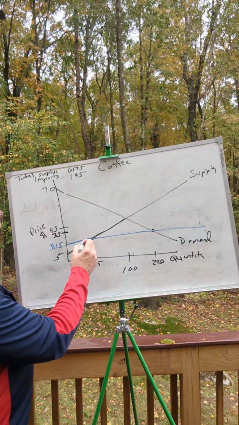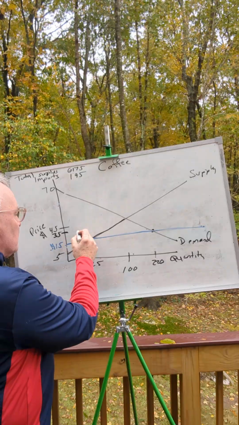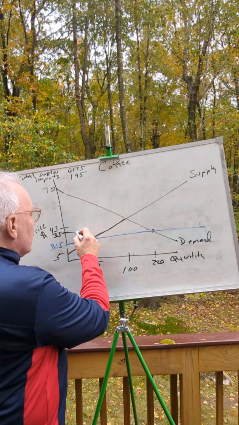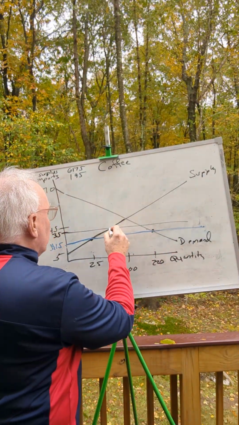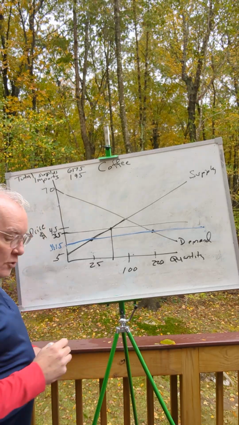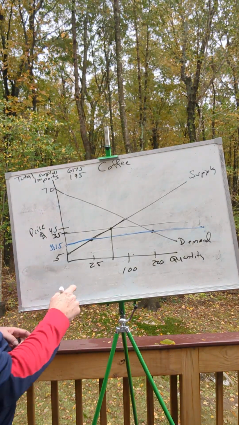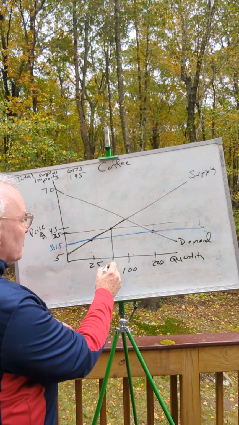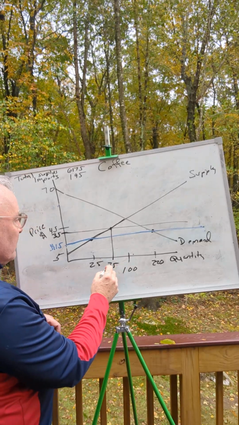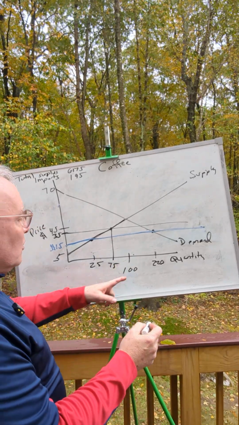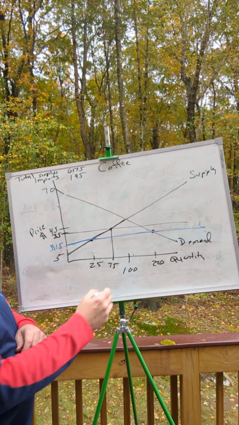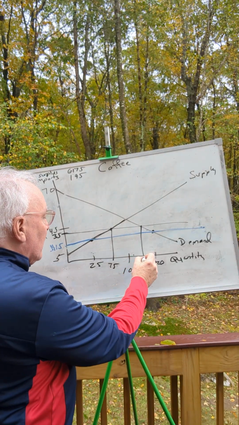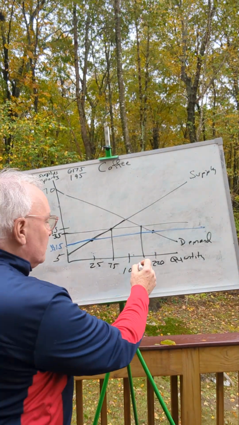And so now the new price that is faced by both consumers and producers is $35. So at $35, producers are going to increase production from the 25 they had before the tariff to 75, and consumers who had been consuming 220 now at this new price of 35 are going to be reducing their consumption